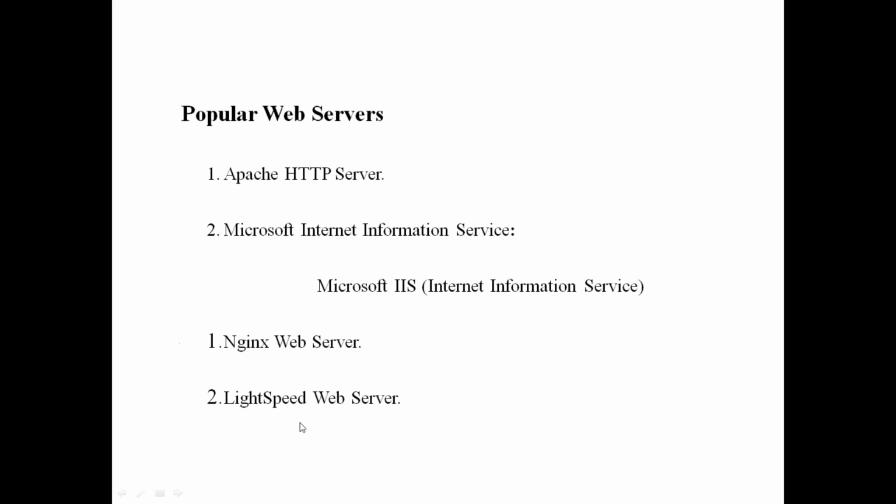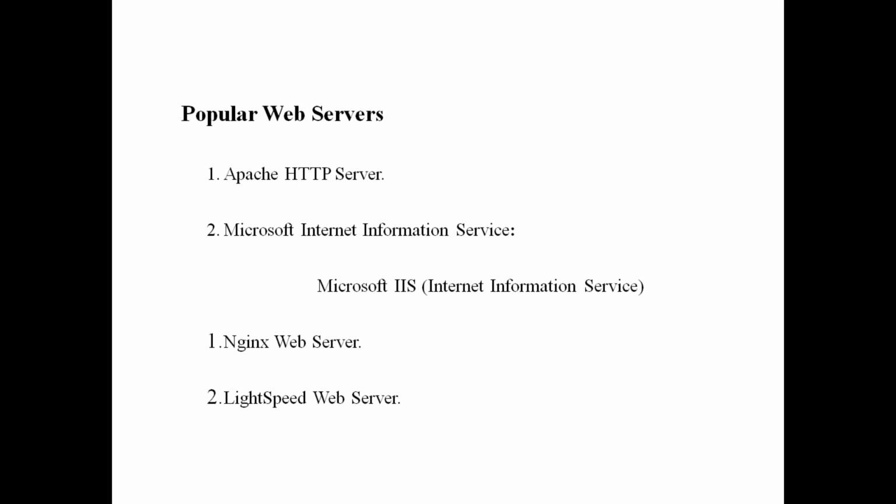These are the popular web servers used today. Using any one, you can create websites.